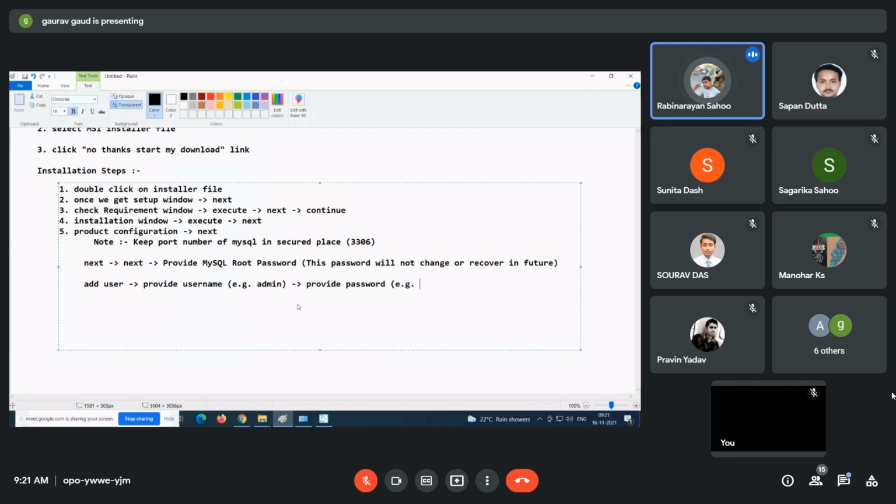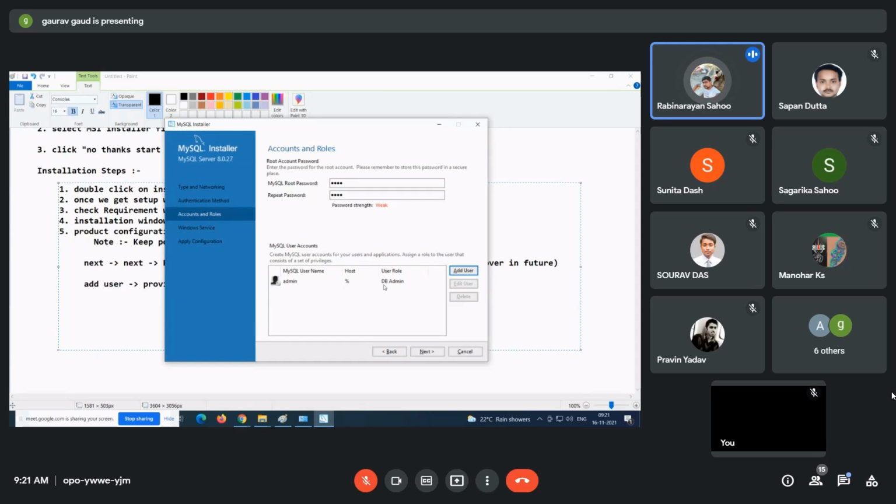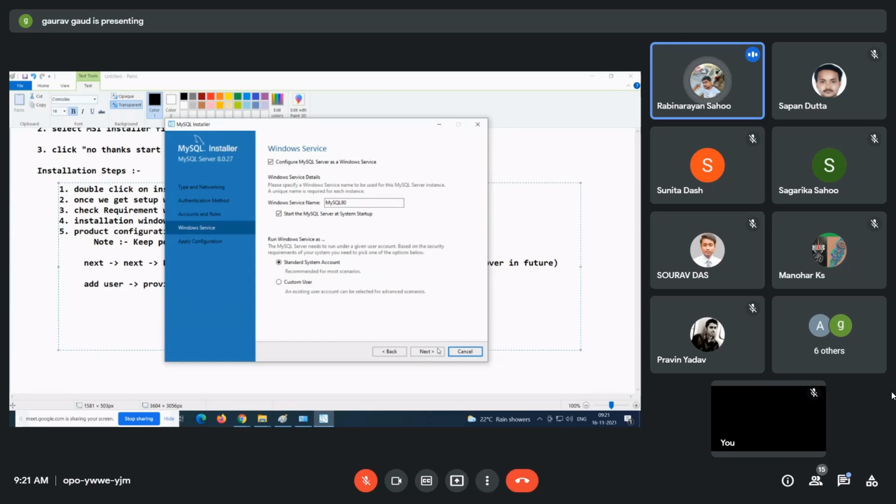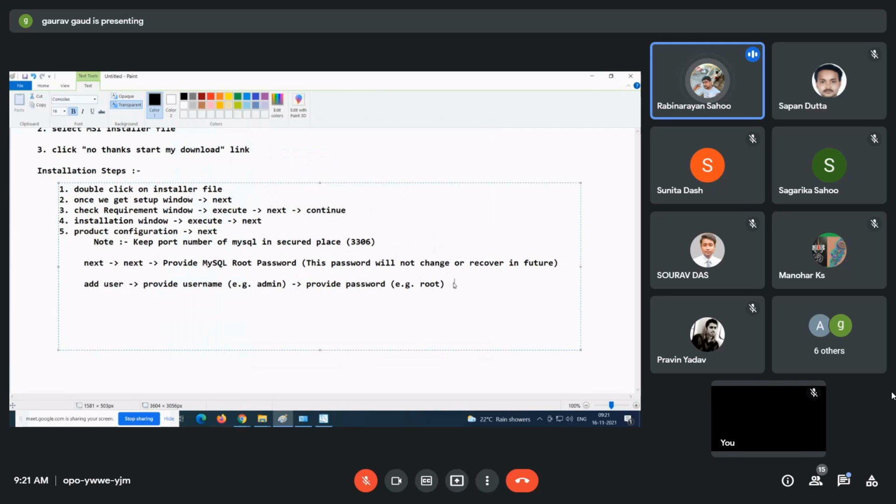For example, what is the password? Root. After that, you can see your role is added here. User is added. Then now click on Next. So you have to click on Next. After this, again click on Next.